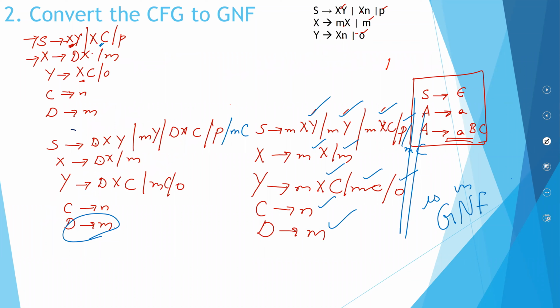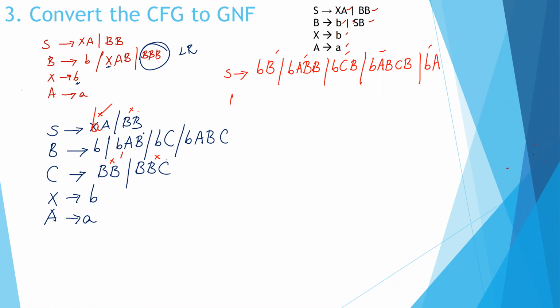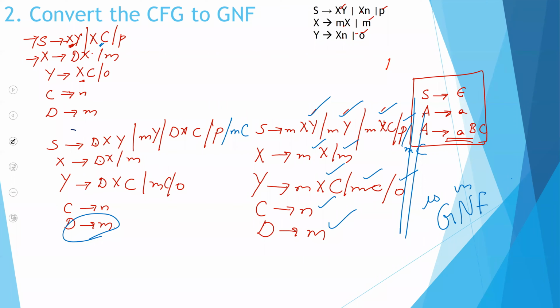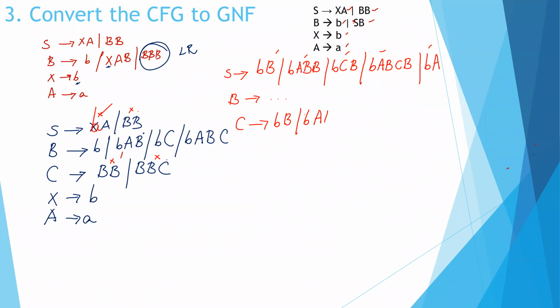B, no change, as it is before. I'll write it over there. Then I have C. I do have a problem over here, BB. So I'll just write down BB. BB is BB, BA, triple B. The same thing, I'm copying it down. BA, triple B, BCB, BABCB. So I'm done with this.